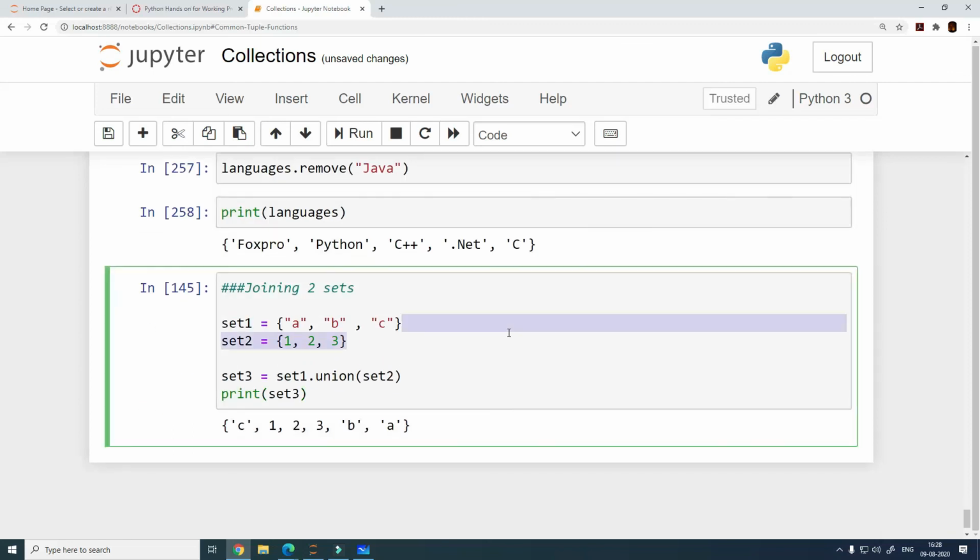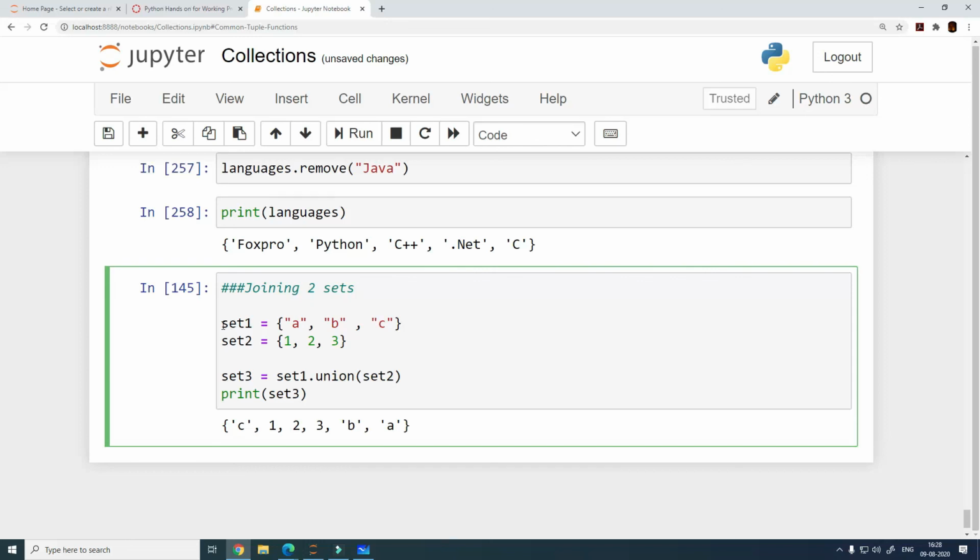With sets, you can do union of two sets, right, which is going to be the same as adding two sets, or all the elements of the sets. So it will create a new set, a third set for you, and this is going to be the same as a concatenation operation that we were doing using the plus operator.